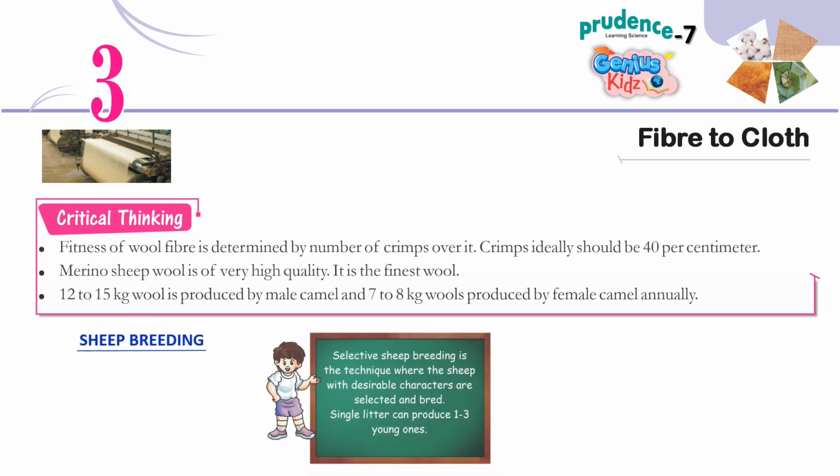Sheep breeding. Selective sheep breeding is a technique where the sheep with desirable characters are selected and bred. A single litter can produce 1-3 young ones.